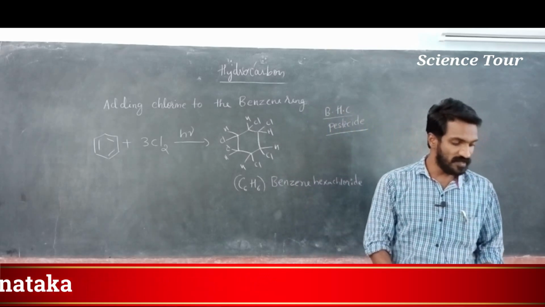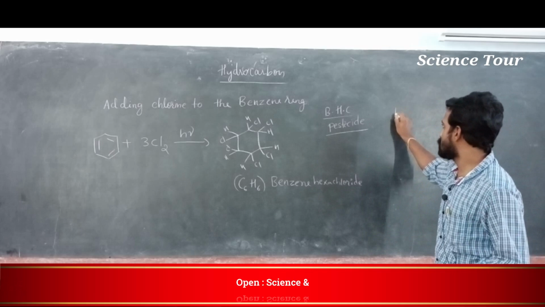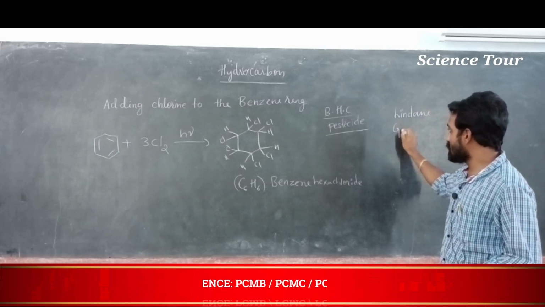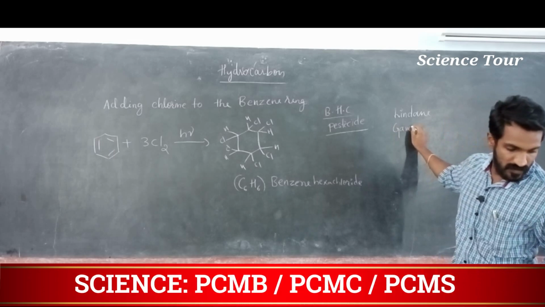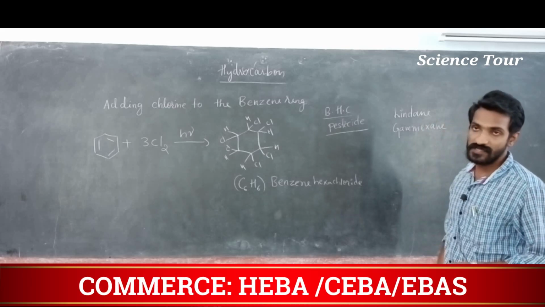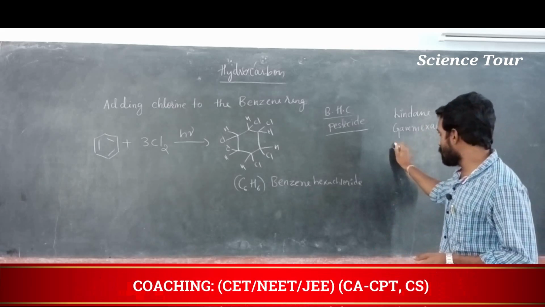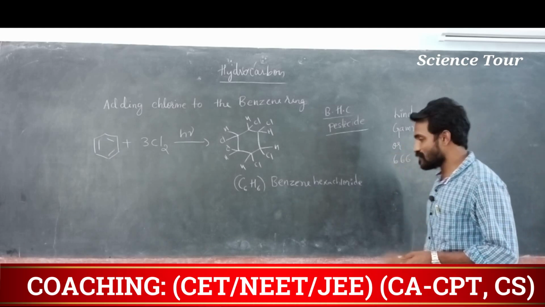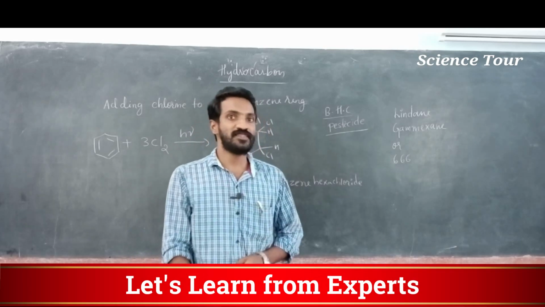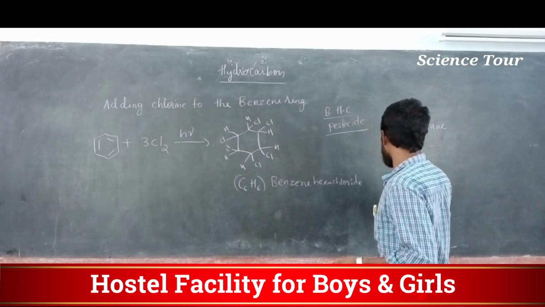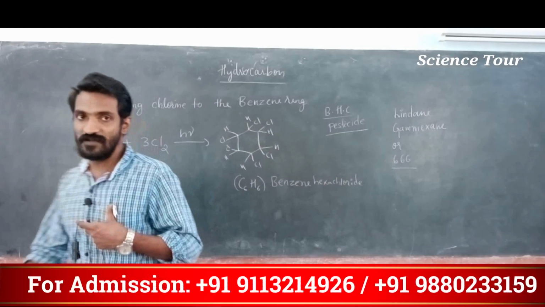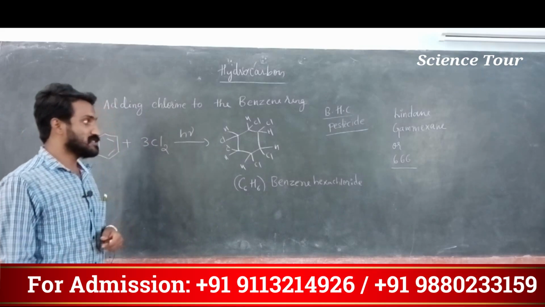It's also called lindane or gammaxene, or it is also named 666. It's not triple H, triple H is different. Okay, this is 666. So 666 or gammaxene or lindane. In this name, this pesticide comes. Pesticide is nothing but benzene hexachloride.